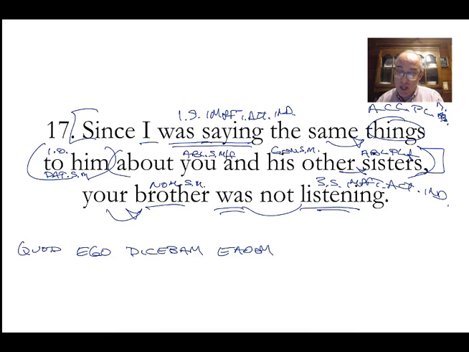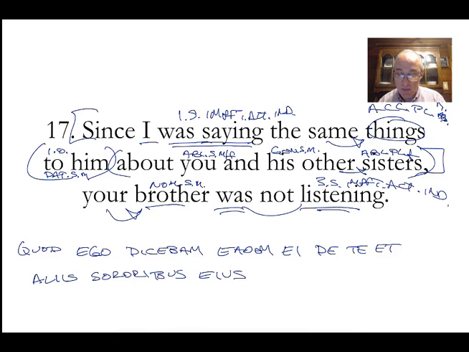Since I was saying the same things to him, ei, about you, de te, et, and about his sisters, aliis, sororibus, and his sisters. We get the eius in there. Your brother, tuus frater, not listening, audiebat.